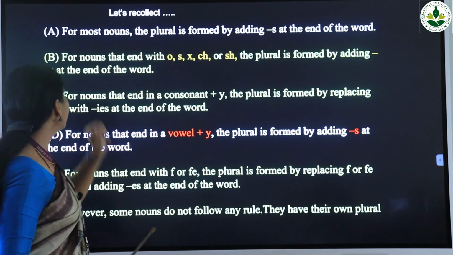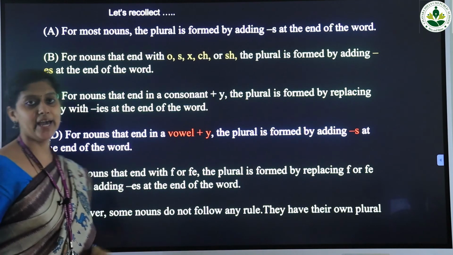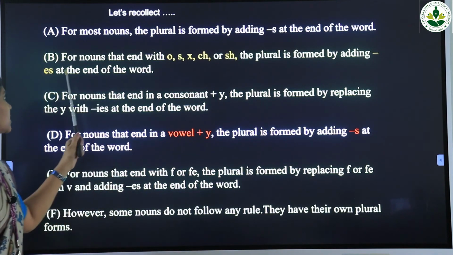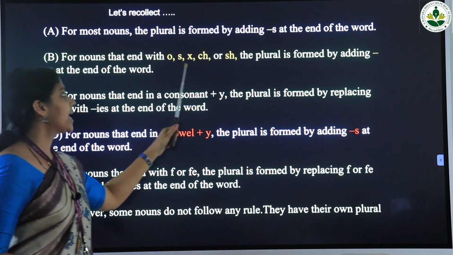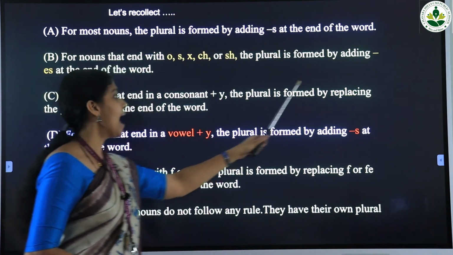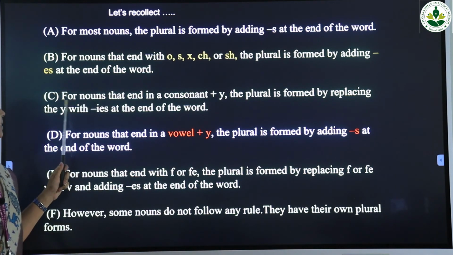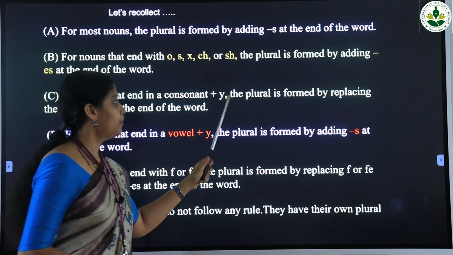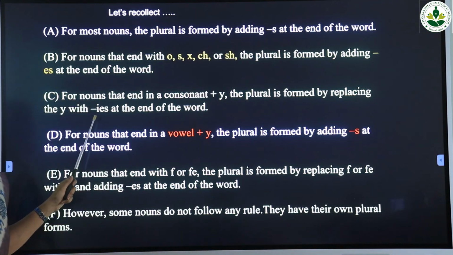Now let's recollect. For most nouns, the plural is formed by adding s at the end of the word. For nouns that end with o, s, x, ch or sh, the plural is formed by adding es at the end of the word. For nouns that end in a consonant plus y, the plural is formed by replacing the y with ies.